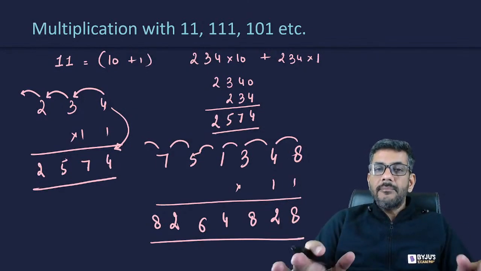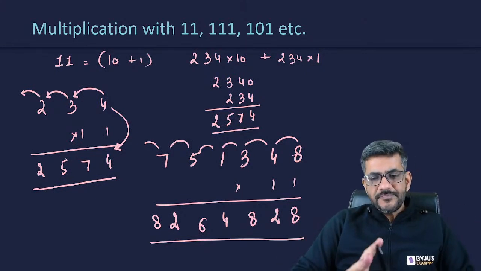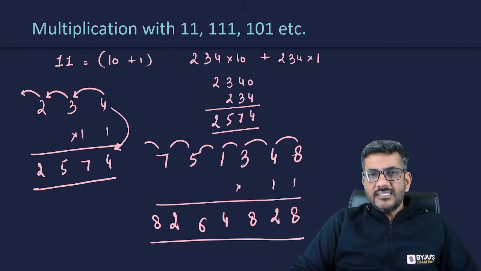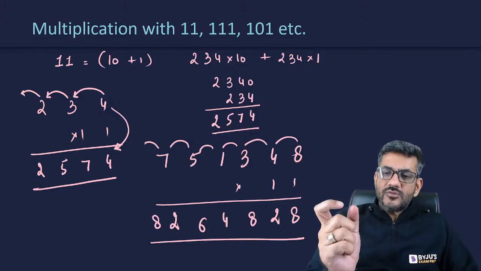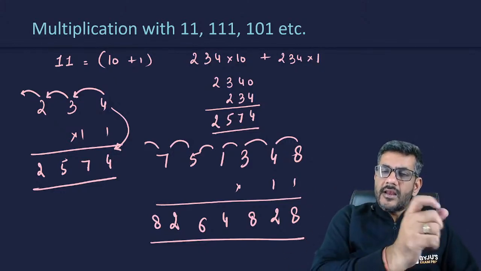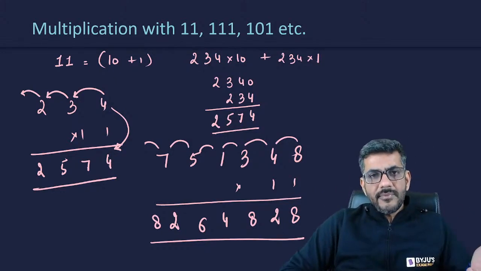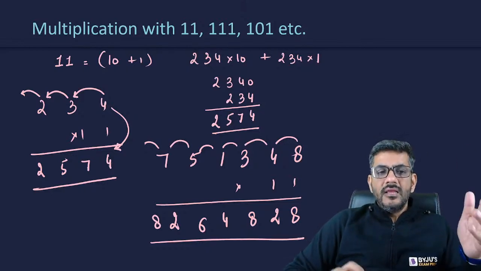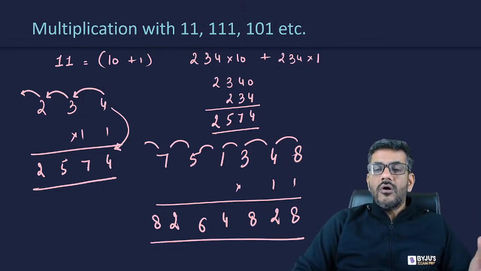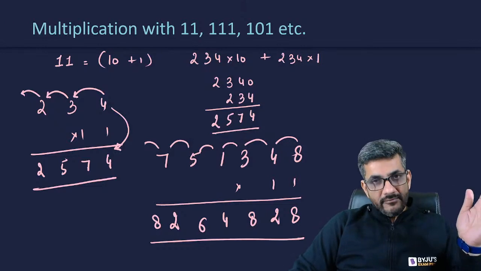How can we multiply by 11 real fast? Last digit as it is. उसके बाद next two are added, next two are added, next two are added, next two are added. तब तक करते रहिए जब तक कर पाए. जब वो खत्म हो जाएगा, just stop there, and that's it. This is what we call multiplication by 11.